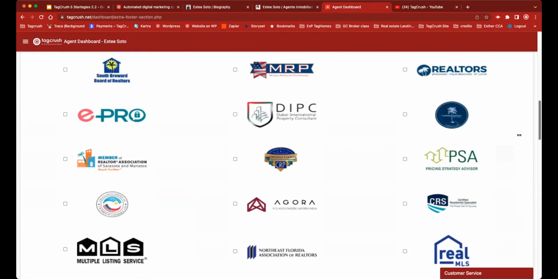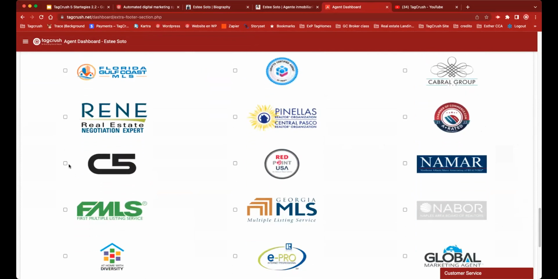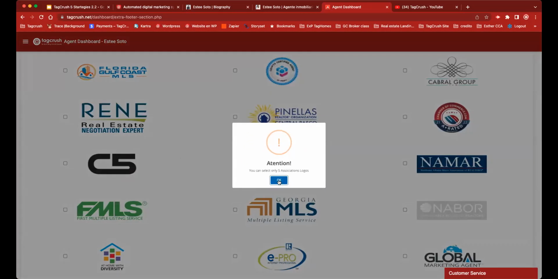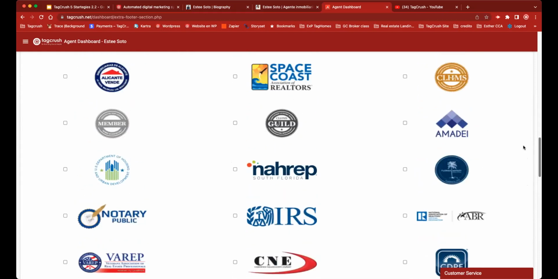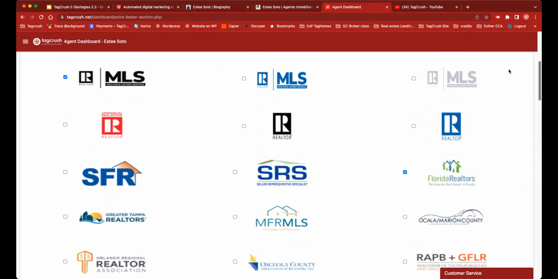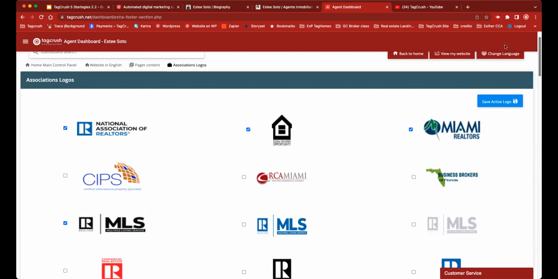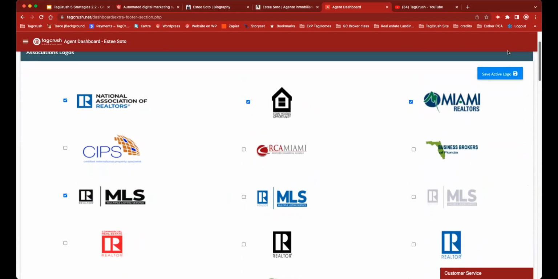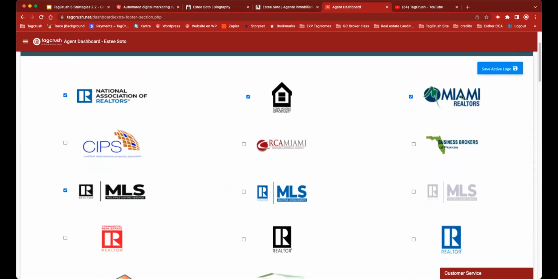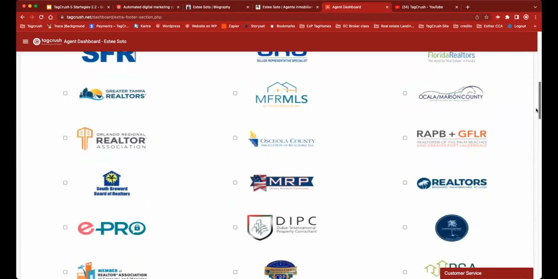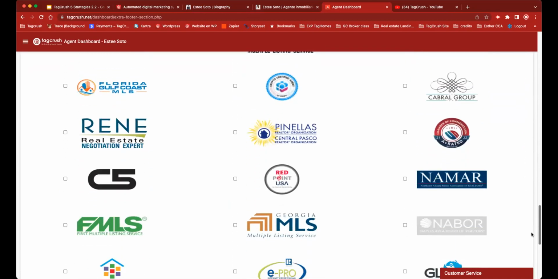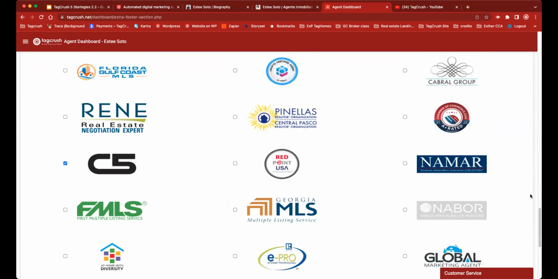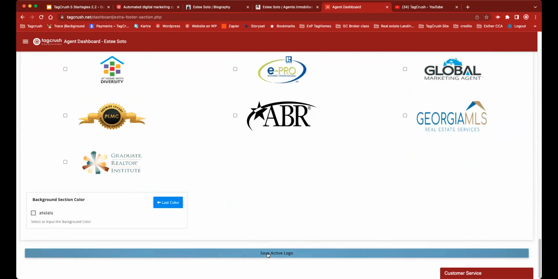All those logos are here for you to activate. For example, I belong to this group and I can only use 5 logos. So I can say, well, just because I have the Miami Realtors, I maybe stay with the association, or I can choose between those two and then activate this one, for example, right? Let's see the change. I'm just showing you how it works. As soon as I activate it and I say save,